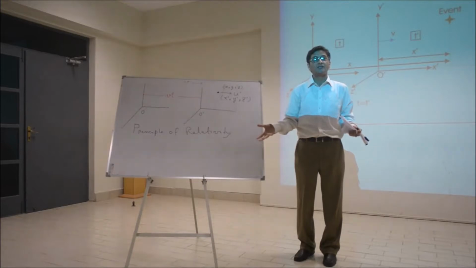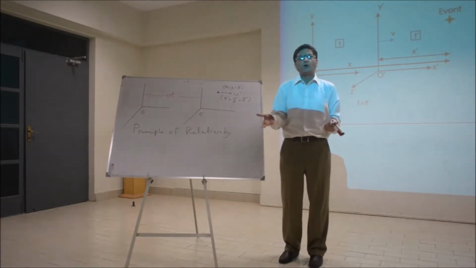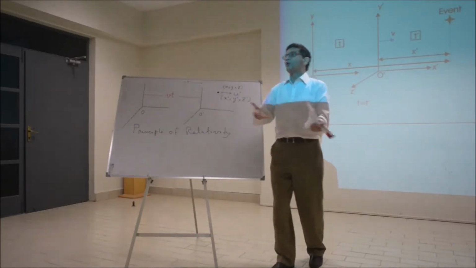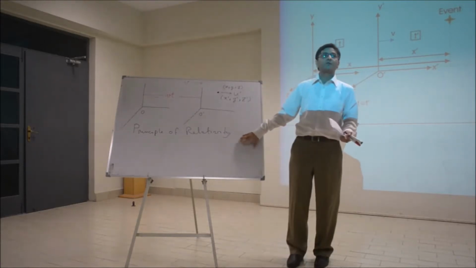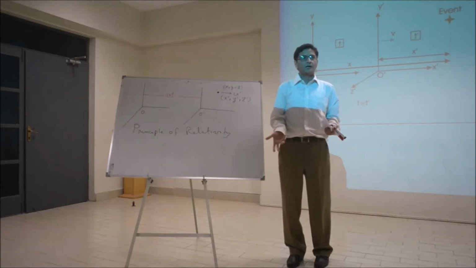It should not change. And it makes sense. How useful would a law be if it is not the same for all observers? It has to be a universal law. So that's the principle of relativity: whether you are staying still or moving, the law is the same for you.